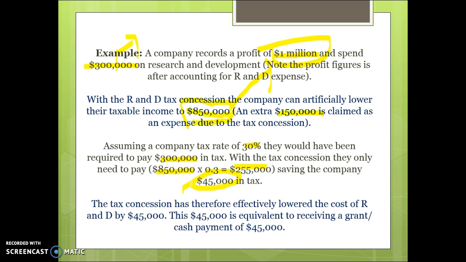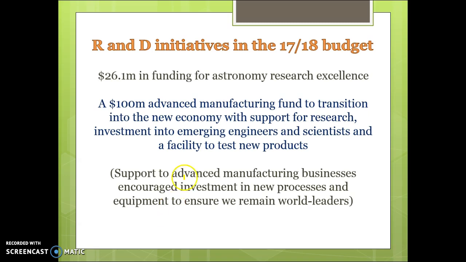So the $300,000 they were spending on research and development, they will always get some of it back in tax, but with this tax concession they're getting an extra $45,000 back in tax, which is helping to encourage them to conduct that research and development. So the tax concession has effectively lowered the cost of research and development by $45,000, which basically works the same as just giving a business a $45,000 grant to invest $300,000 in research and development. So in the 2017-18 budget, we'll talk about these a little bit more in class.